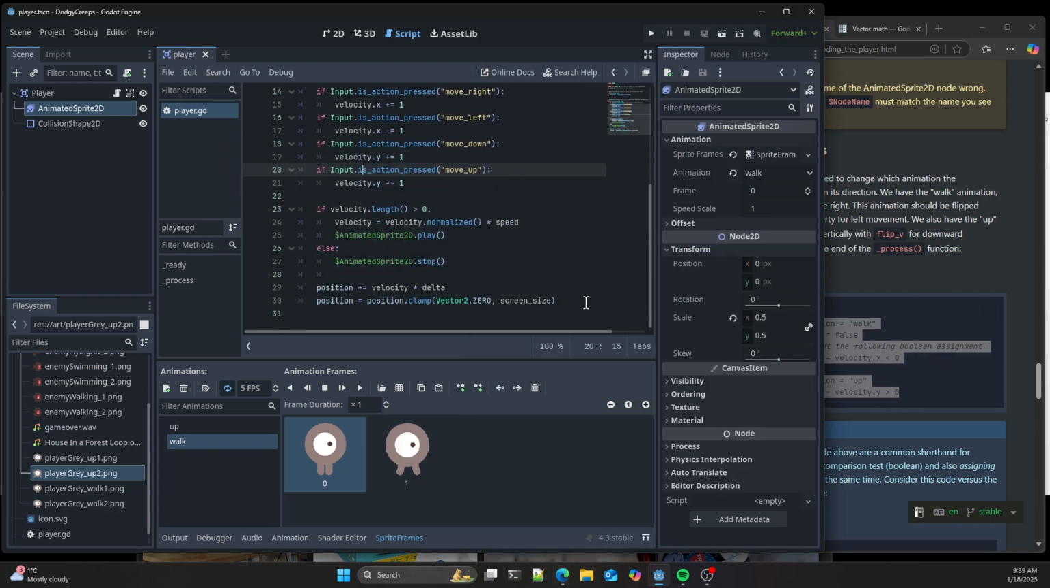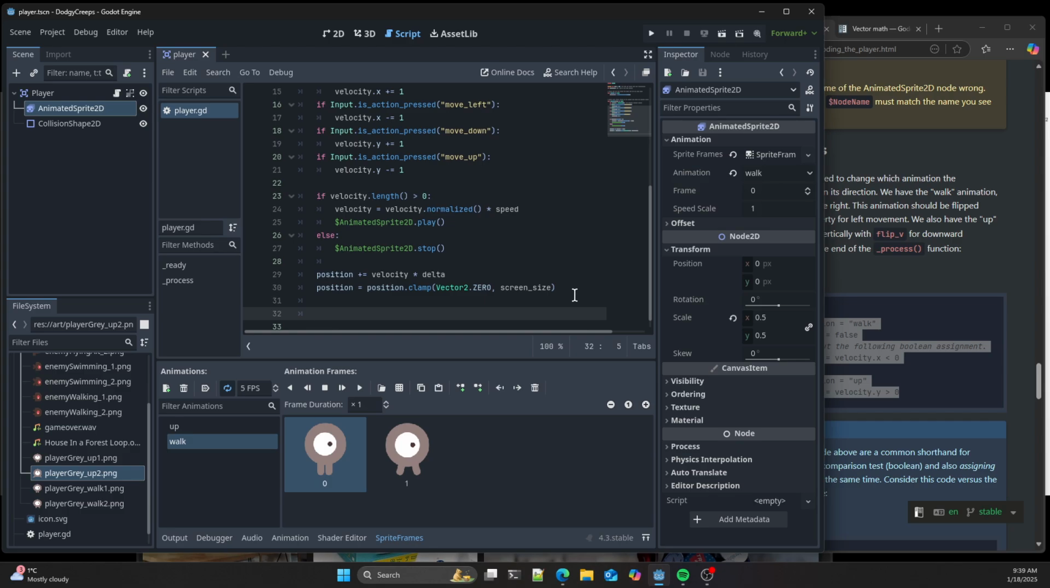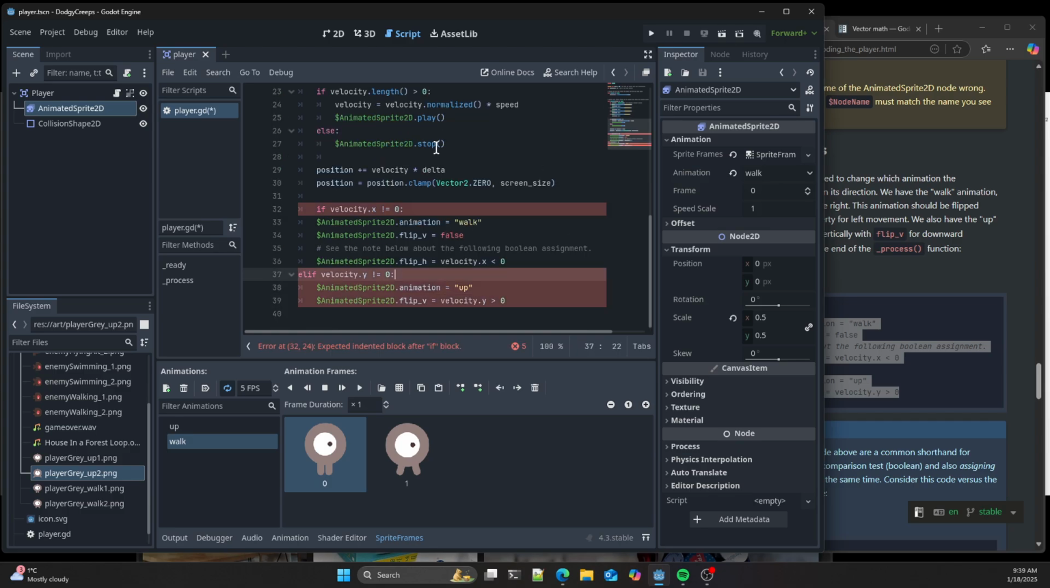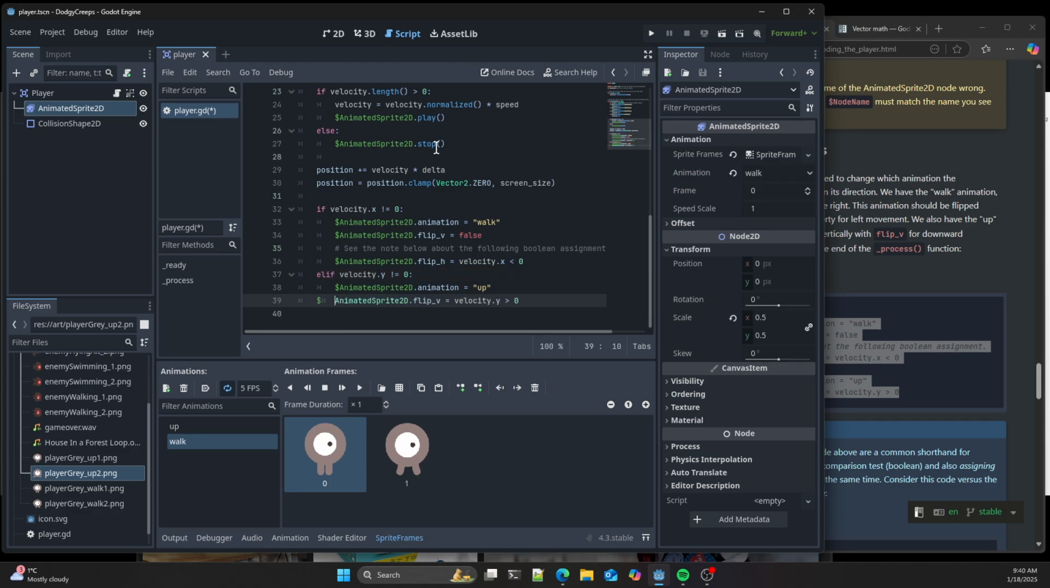So we've already set the position at that point, and now we're going to go. Actually, we just broke it. I don't know why. I didn't paste that properly. Anyway, we have to be careful about the indentation.